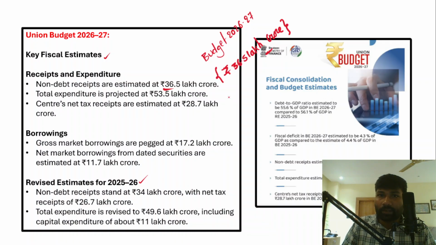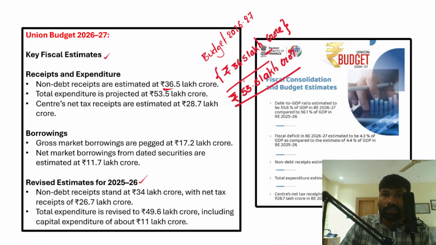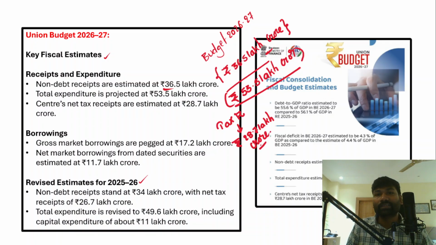Secondly, the government has projected that the total expenditure is going to be 53.5 lakh crore in this fiscal year. So this is the total budget that the government is going to spend. However, if we talk about the tax receipts of the government, the tax receipts stand at rupees 28.7 lakh crore.